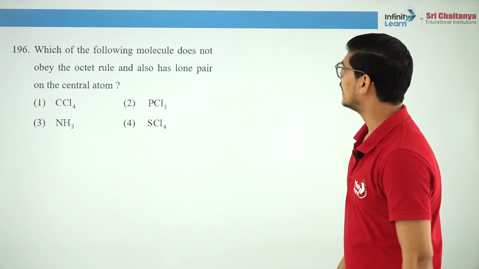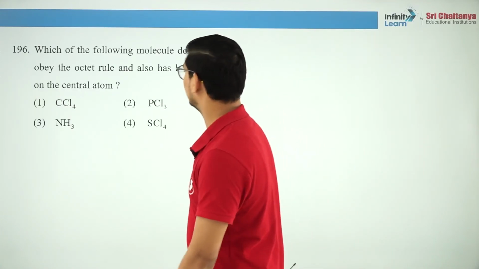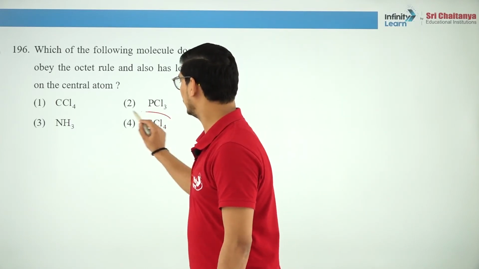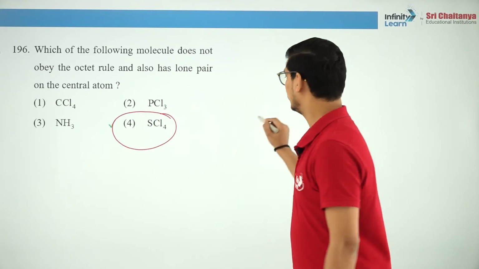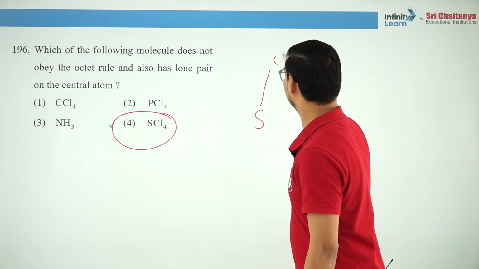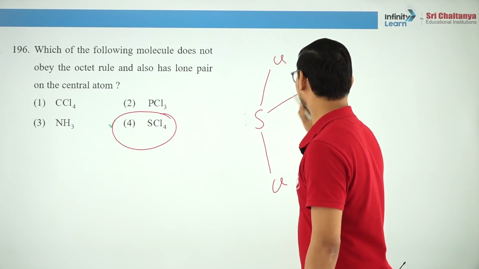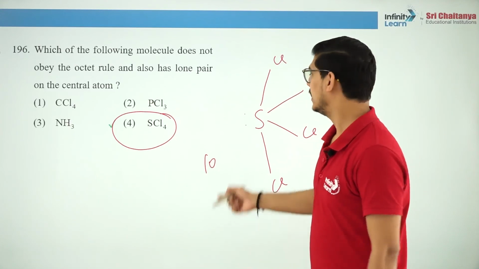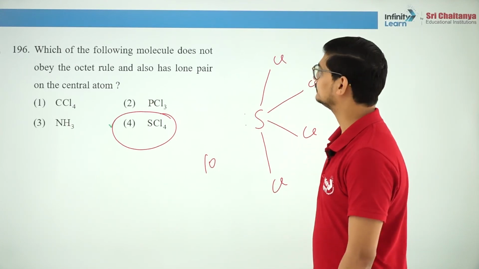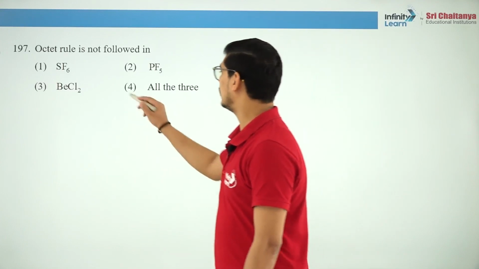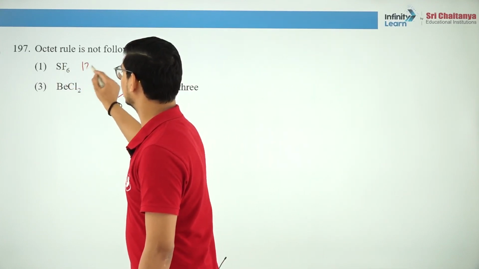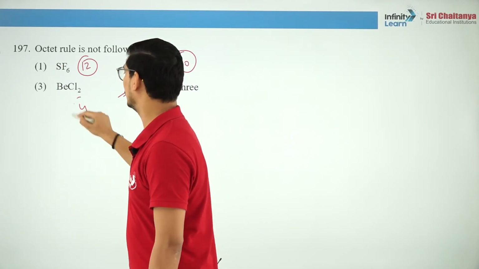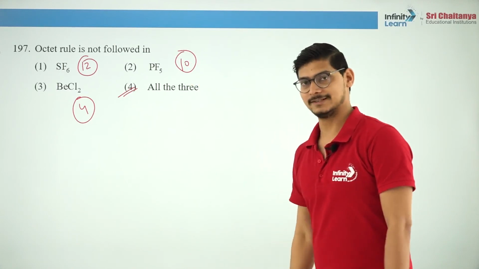Which of the following molecules does not obey the octet rule and also has one lone pair on the central atom? Okay. So I think this is the molecule we are talking about, SCl4, because the structure of SCl4 is like this. It has 5 electron pairs, so 10 electrons, no octet rule, and it also has a lone pair. Octet rule is not followed in all of these because one has 6 electron pairs, so 12 electrons, one has 10 electrons, one has incomplete octet, it has 4 electrons, so none of them obeys the octet rule. Is that clear?